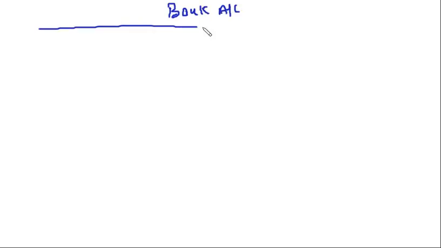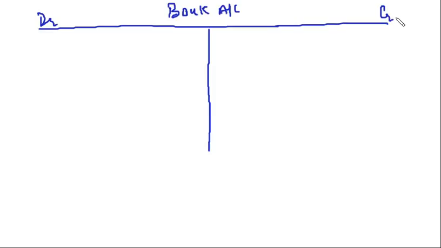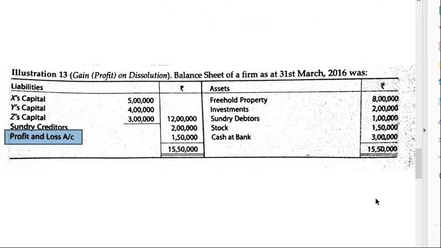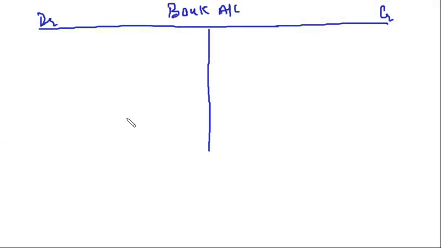Now what we are going to prepare last is the bank account. Clear? So lastly we are going to prepare bank account. Can you tell me the opening balance of cash at bank? This is 3 lakhs. Where I will write, I will say to balance brought down 3 lakhs.